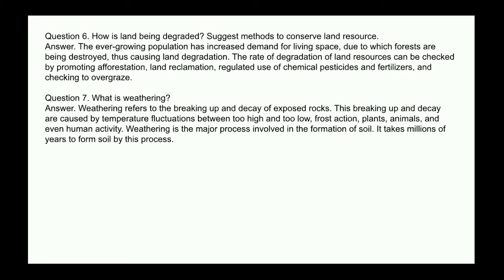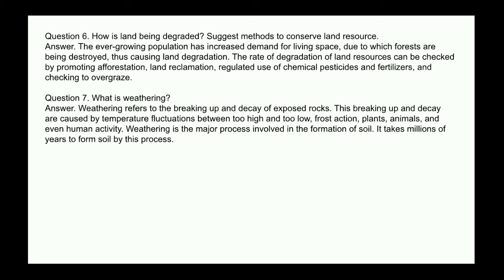Next question: how is land being degraded? Suggest methods to conserve land resource. Answer: the ever-growing population has increased demand for living space, due to which forests are being destroyed, thus causing land degradation. The rate of degradation of land resources can be checked by promoting afforestation, land reclamation, regulated use of chemical pesticides and fertilizers, and checking overgrazing.